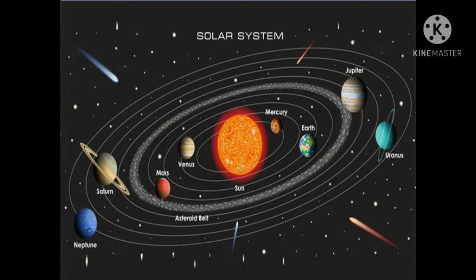Mercury. It is the planet of the solar system which is closest to the sun. It takes 88 days to go around the sun once. It has no atmosphere. In the absence of an atmosphere, it cannot trap heat. As a result, this planet becomes very hot during the day and extremely cold at night. It has no satellite.